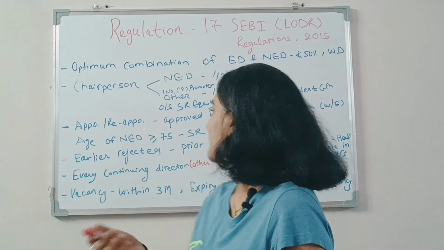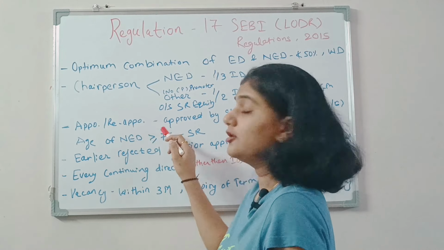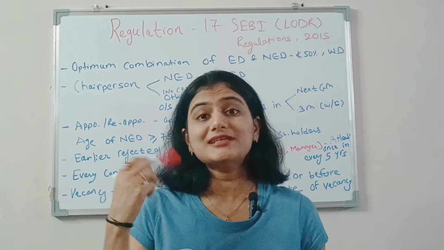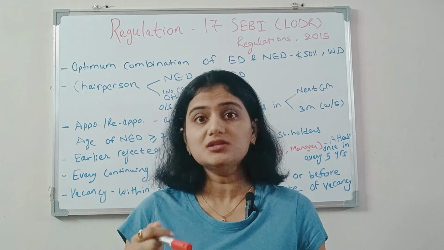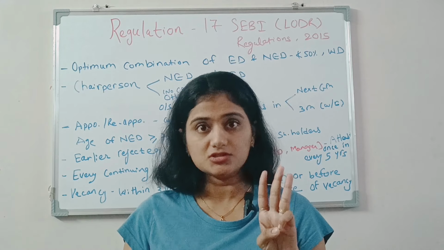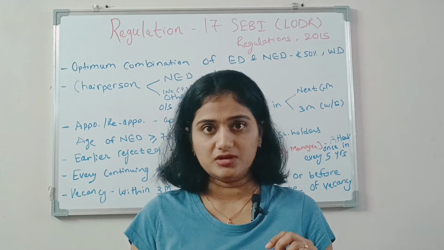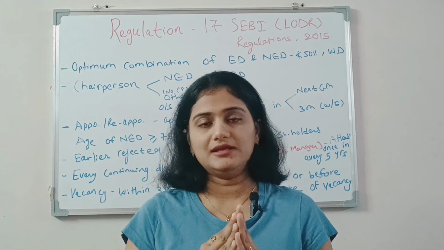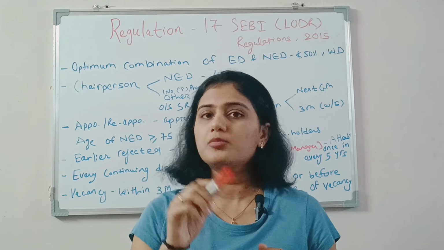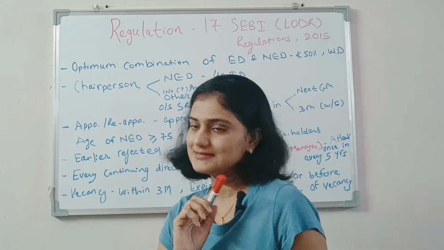Okay. Now next, the appointment and reappointment of every director shall be approved by the shareholders within a period of 3 months or at the immediately next general meeting, whichever is earlier. So every appointment and reappointment should be approved by the shareholders in the case of a listed company.